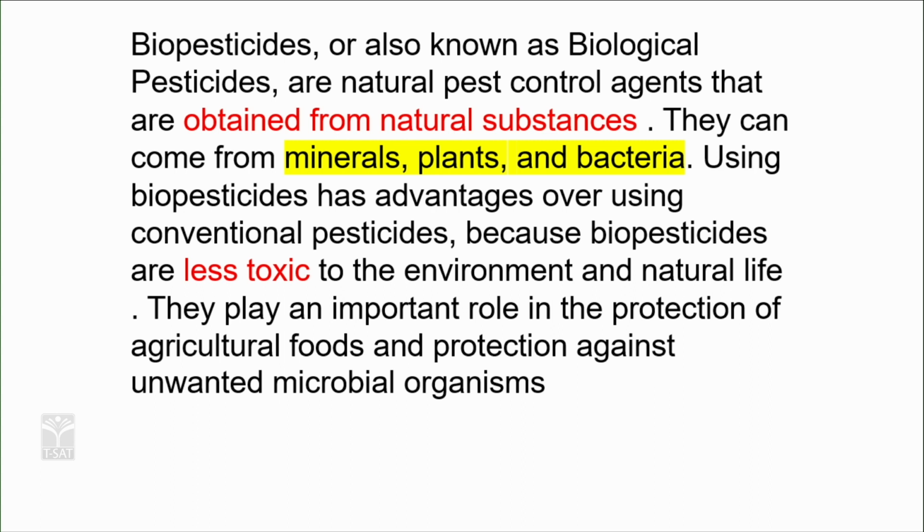Biopesticides are also known as biological pesticides or natural pest control agents that are obtained from natural substances. They come from minerals, plants and bacteria. Using biopesticides has advantages over conventional pesticides because biopesticides are less toxic to the environment and natural life. As I discussed initially, biofertilizers and biopesticides are less toxic to the environment.